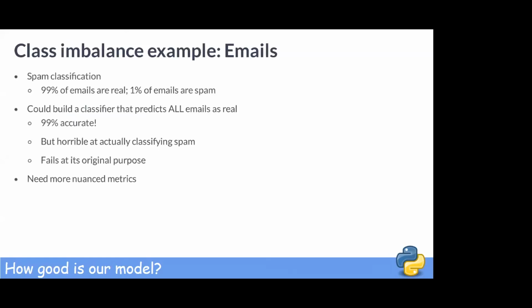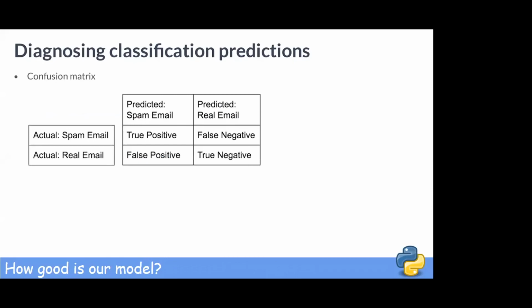Given a binary classifier, such as the spam email example, we can draw up a 2x2 matrix that summarizes predictive performance, called a confusion matrix. Across the top are the predicted labels, and down the side, the actual labels, as you see here. Given any model, we can fill in the confusion matrix according to its predictions.